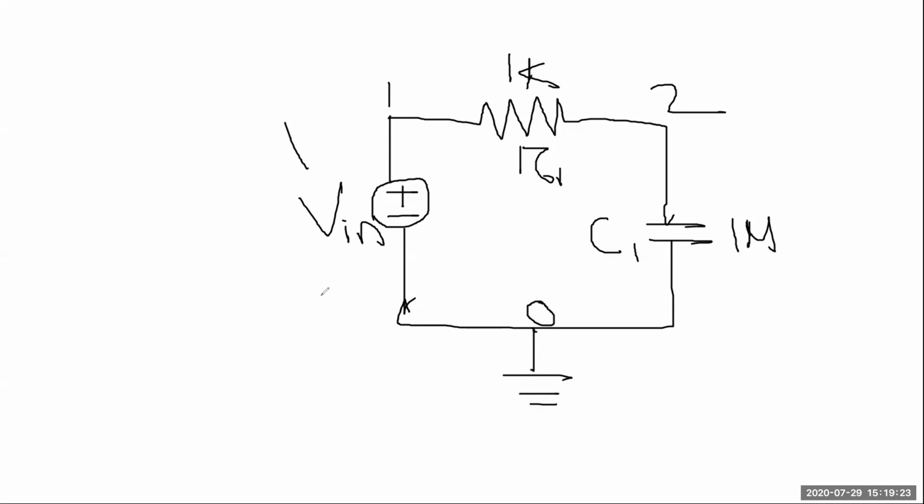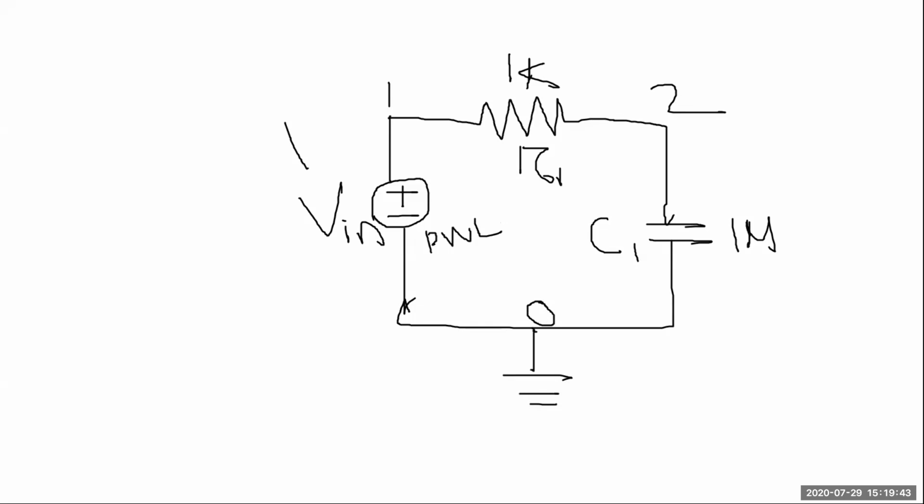Next, the input source is a type of PWL wave, piecewise linear.